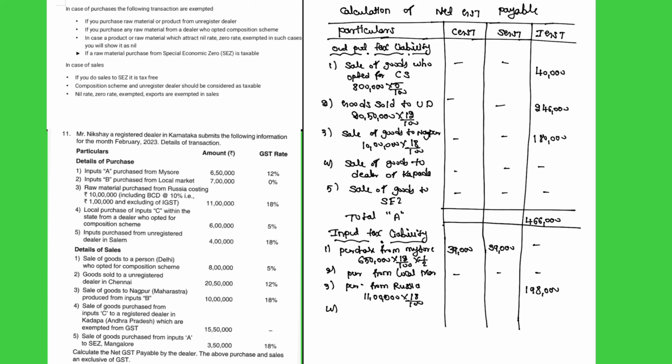Fourth transaction: local purchase of input seed within state from a dealer who opted for the compensation scheme. If any person opted for the compensation scheme in purchases, that is exempted from tax.